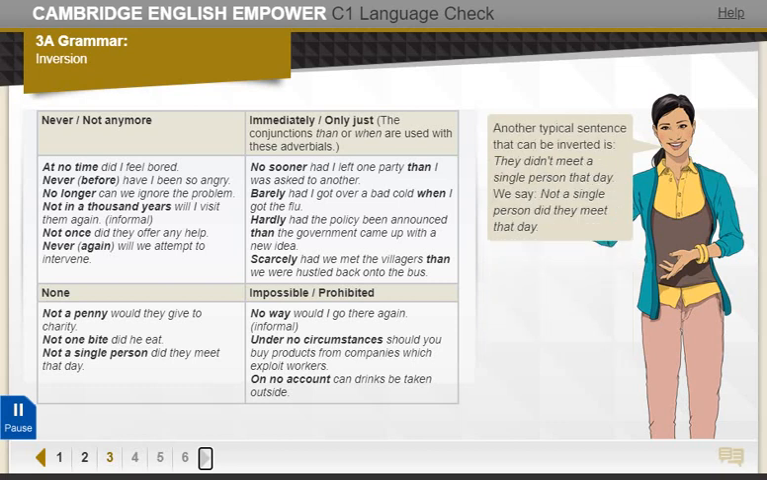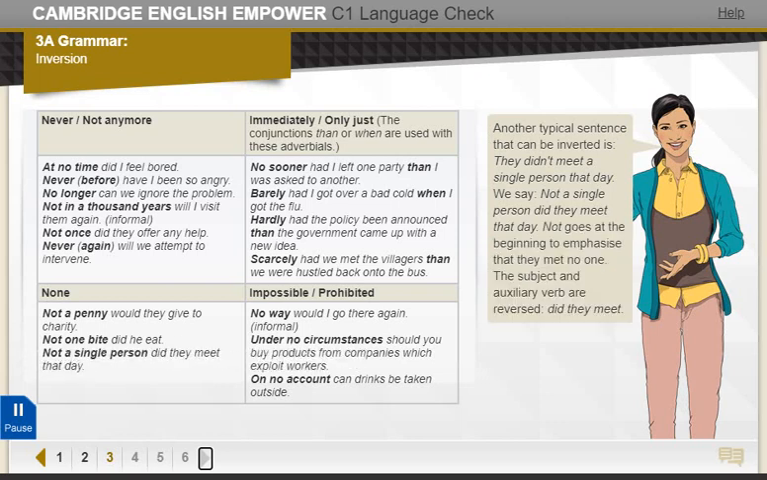Another typical sentence that can be inverted is, "They didn't meet a single person that day." We say, "Not a single person did they meet that day." Not goes at the beginning to emphasize that they met no one. The subject and auxiliary verb are reversed. Did they meet?